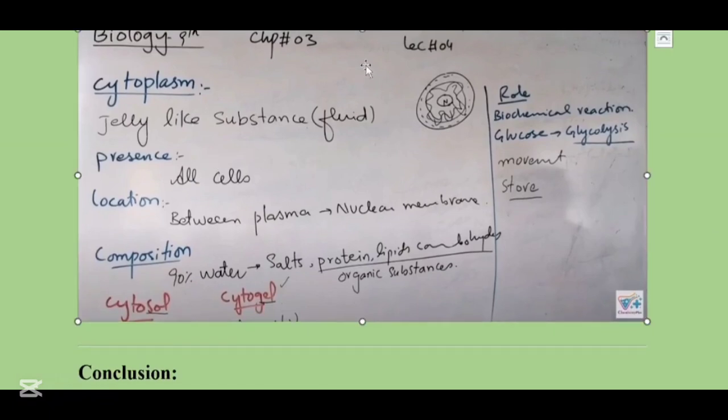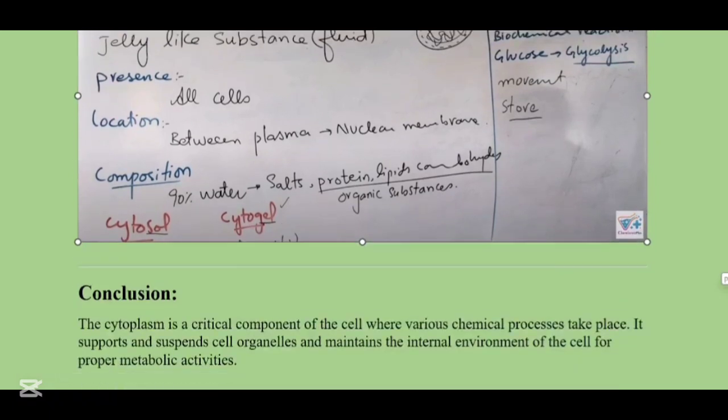As you can see, the cytoplasm is a jelly-like substance. In the middle, we have the nucleus, and then we have a thin, elastic covering layer, which is known as the cytoplasm. And around the edges of the nuclear membrane, we have tiny dots. These tiny dots are known as the cytogel, and the liquid inside of the cytoplasm is known as the cytosol. It is present in all types of cells, and its location is between the plasma membrane and the nuclear membrane. Its role is biochemical reactions, which is glycolysis, the breakdown of glucose.